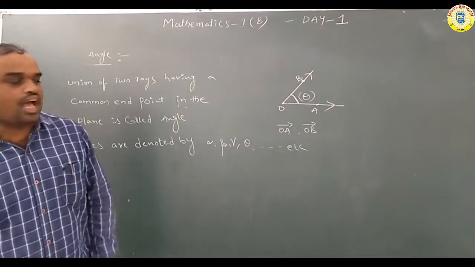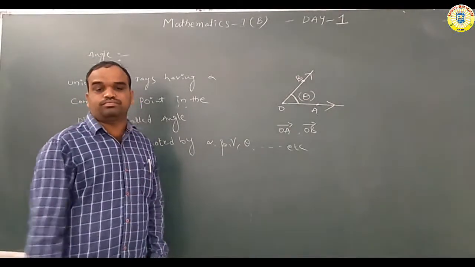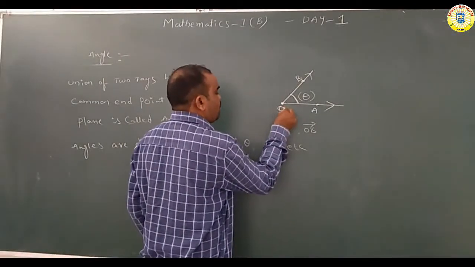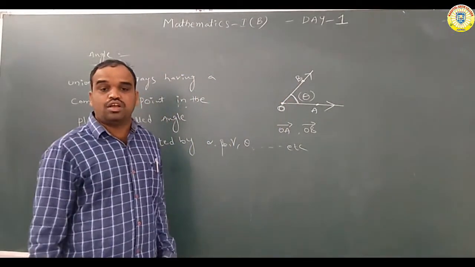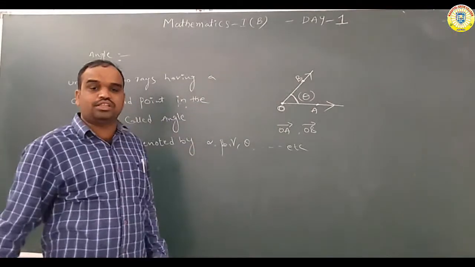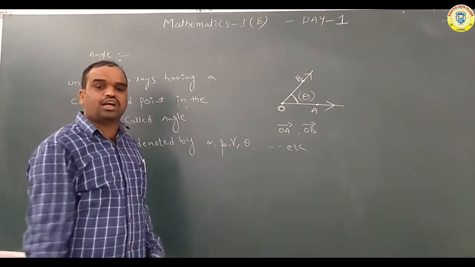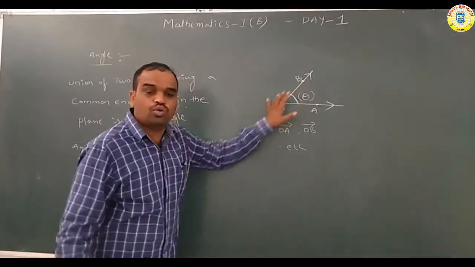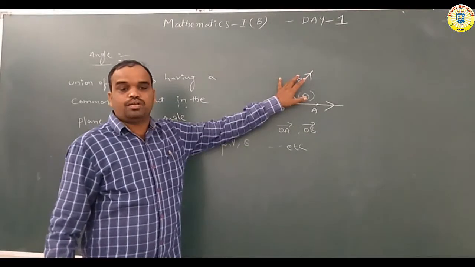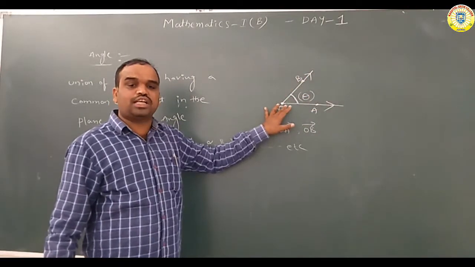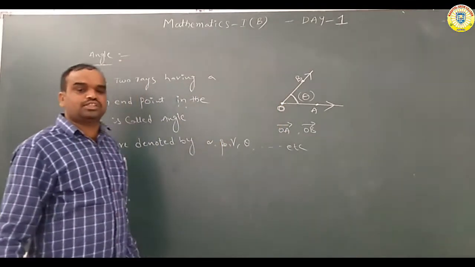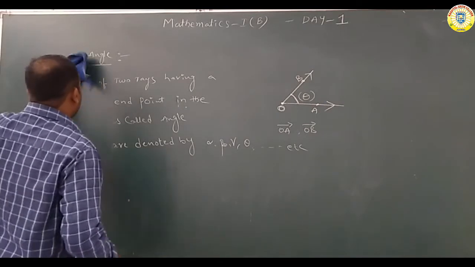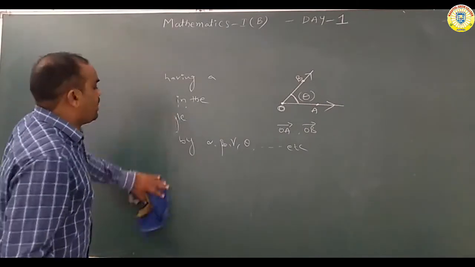In the angle also we have two parts. What are the two parts, sir? Here the vertex is there. What is the vertex? O is the vertex. Vertex means the common point, which in this angle we are calling the vertex. O is the vertex, OA is one side, OB is another side. Two sides are there and one vertex. The common point is nothing but the vertex. Next we are discussing positive angle and negative angle.